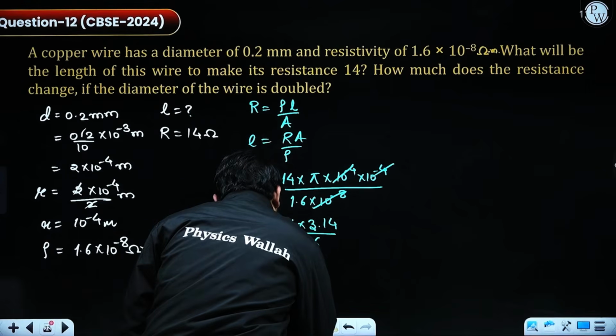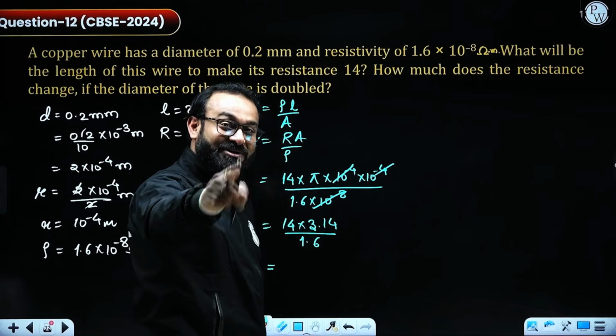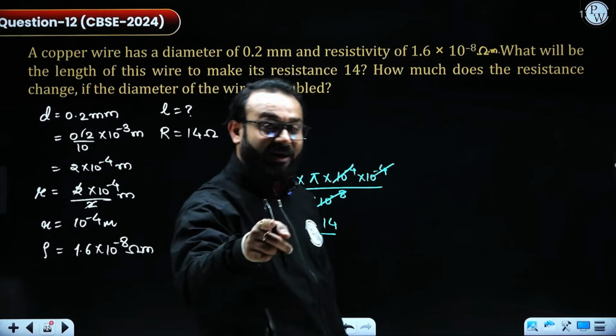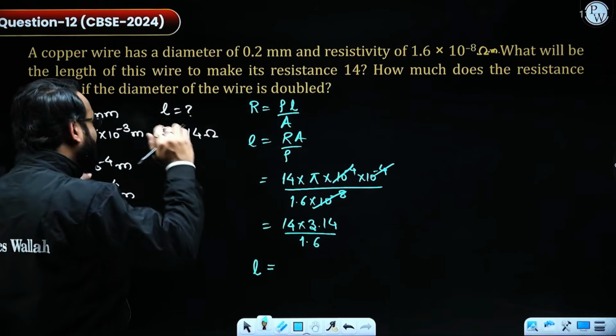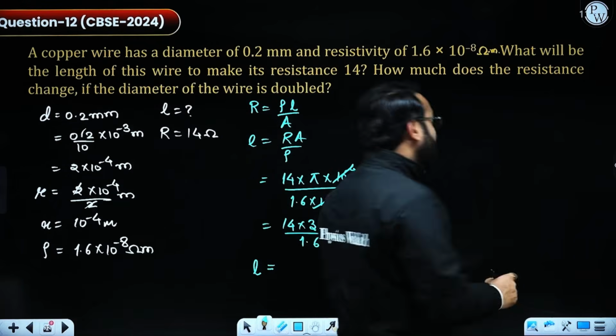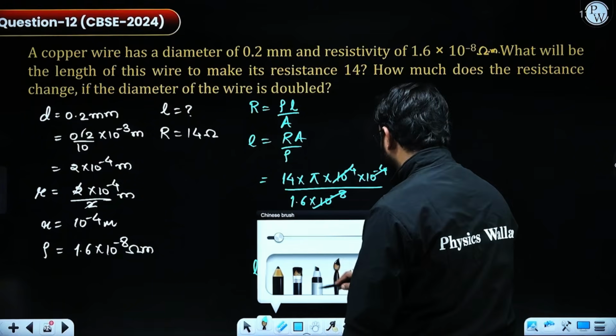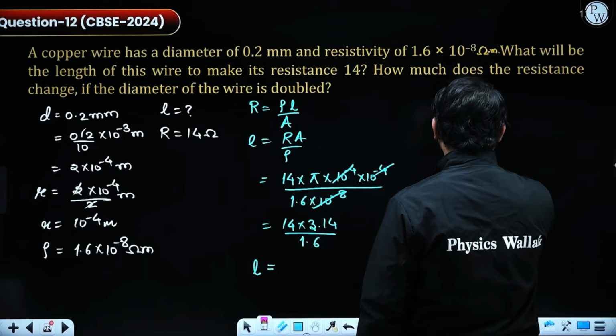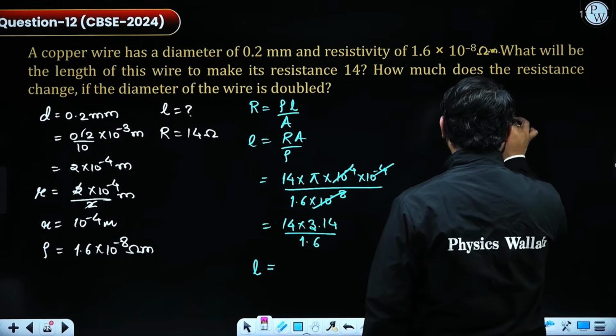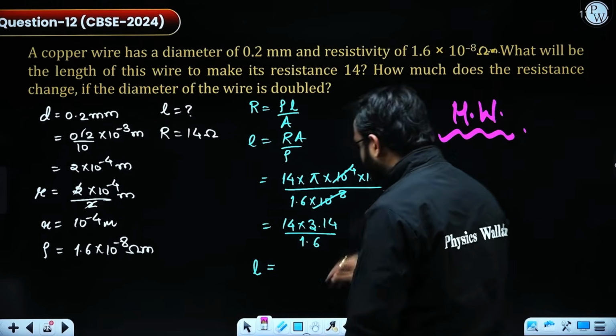So the value of L will be, that is your homework. So you have to write down in the comment box what will be the value of length and what is going to happen if the diameter of the wire is doubled. So I'm clearly mentioning here that this will be your homework and you have to write in the comment box the answer of this question.